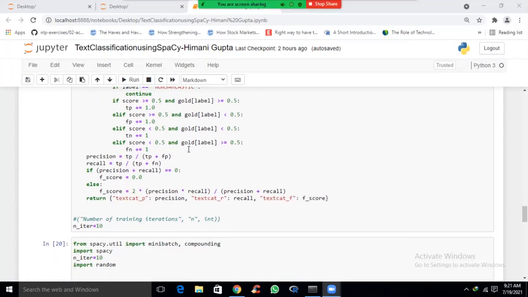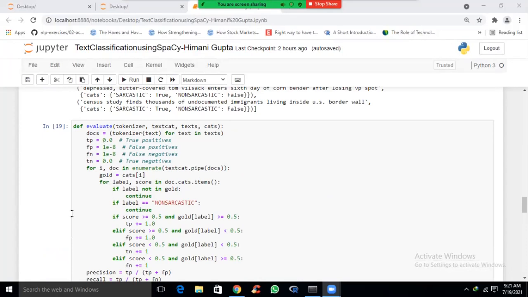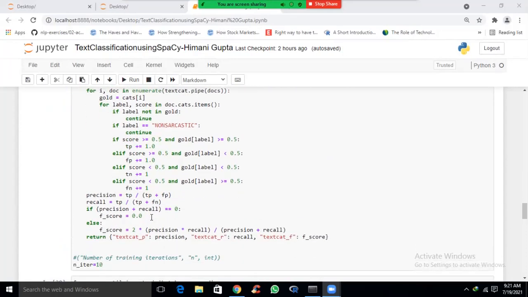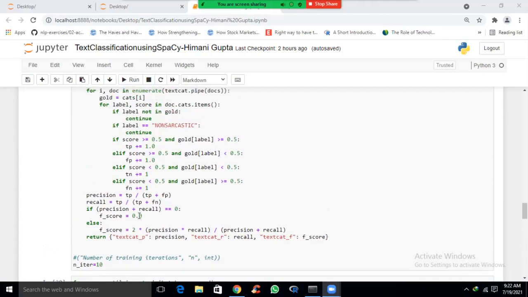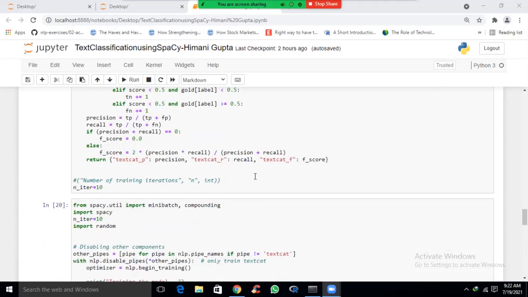Now with the help of these confusion matrix variables we can evaluate our function. Now we have used this precision and recall to formulate a formula for F1 score. F1 score is the best parameter for evaluation of our model. So this F1 score is calculated using this formula. Then this value is returned.